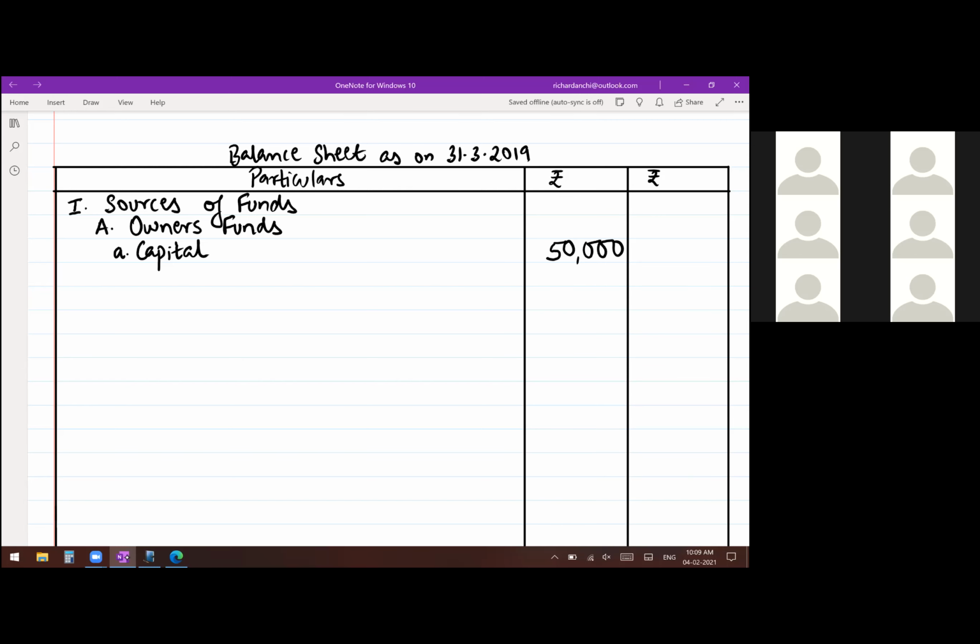That is one thing. And along with that, there are all profits which have been earned by the businessman, which is known as the reserves and surplus. So below that, write reserves and surplus. And here there are not many reserves. Only one heading is given directly, and that is the reserves. So you can write the word reserve there. Generally, there is a breakup. There will be profit and loss account, general reserve, reserve fund, any other type where you see the word reserve or fund, that will come under reserves and surplus. So reserve given in the balance sheet is 15,000.